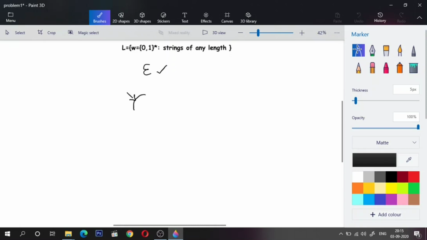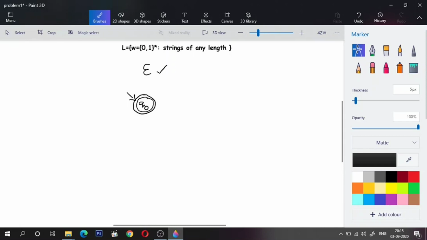We'll start with the starting state, Q0. If Q0 encounters a string of length 0, or no string at all, which is represented as epsilon, is that accepted? Yes, that is totally fine according to the definition of the language. So we should mark Q0 itself as accepting. So is epsilon accepted? Yes. You are in Q0 and you don't encounter anything. That is totally fine and it is accepted.